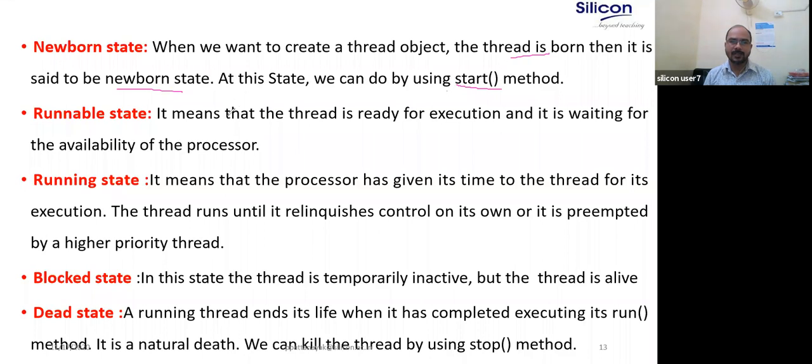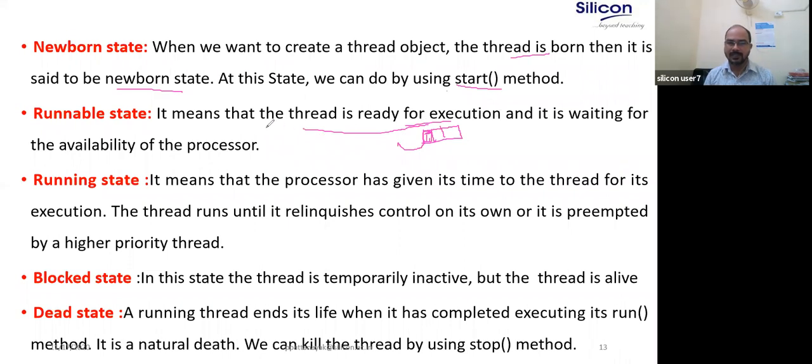Runnable state means that a thread is ready for execution, not executing. The thread is ready, that means it is in the ready queue. The thread T1 is in the ready queue, that is the runnable state. When the thread is assigned to the processor, the thread is in the running state.